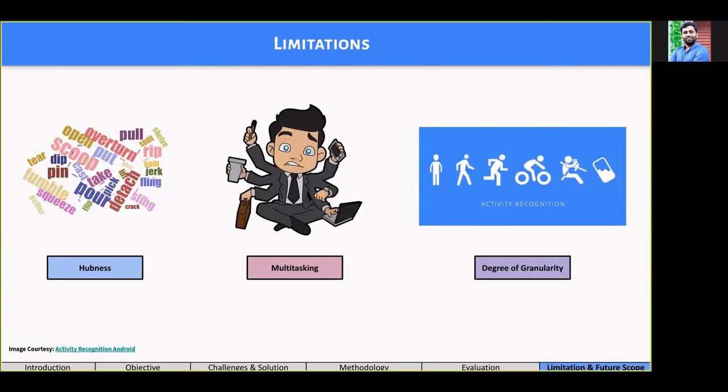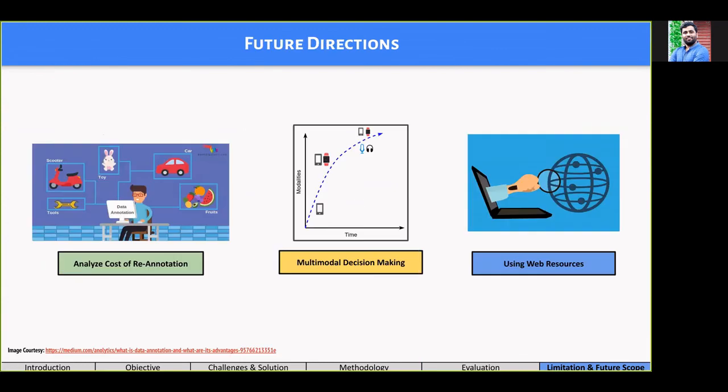This brings us to the discussion where we first point out that many unnecessary words appear while predicting the microactivities. This is due to the known problem of hubness that plagues any typical zero-shot framework. Finally, the two other areas where the performance of this framework gets impacted are the cases where a subject is multitasking and the overall degree of granularity is not well defined. However, these problems also appear even in the traditional human in the loop annotation based approaches.